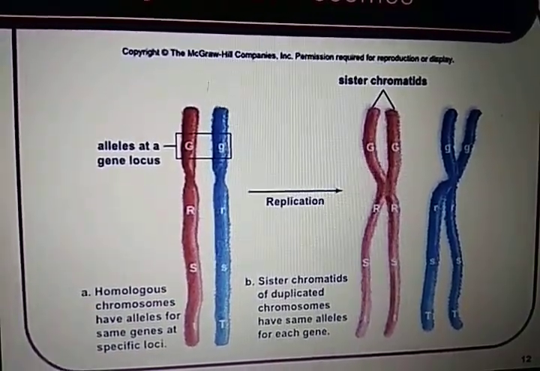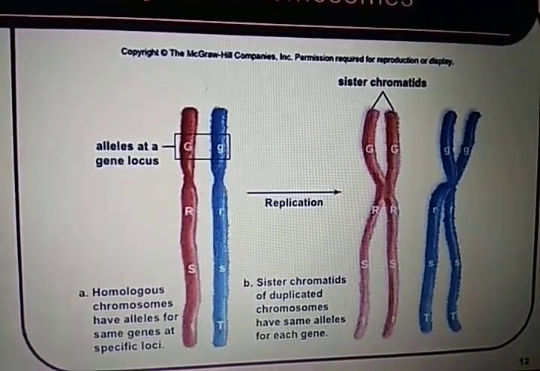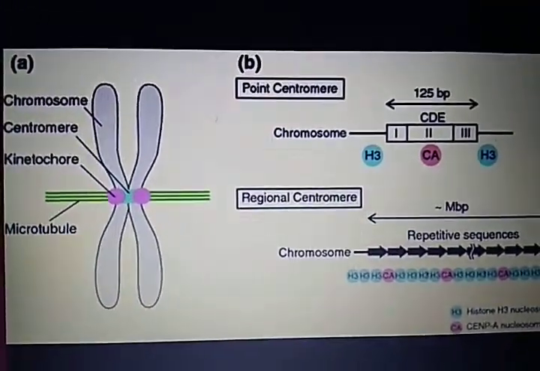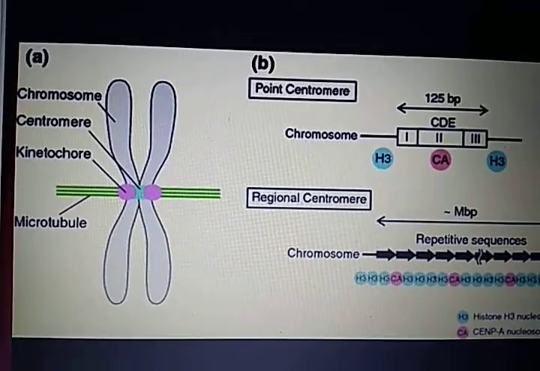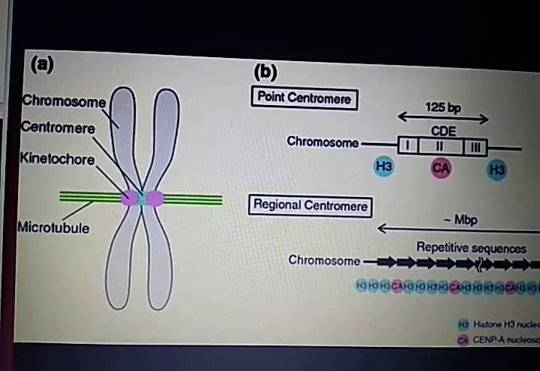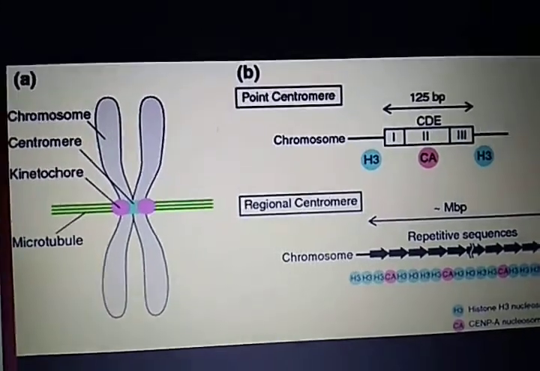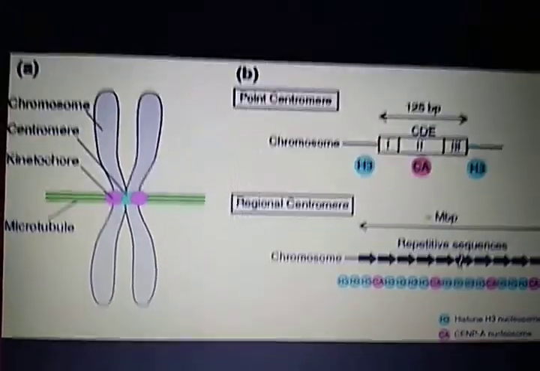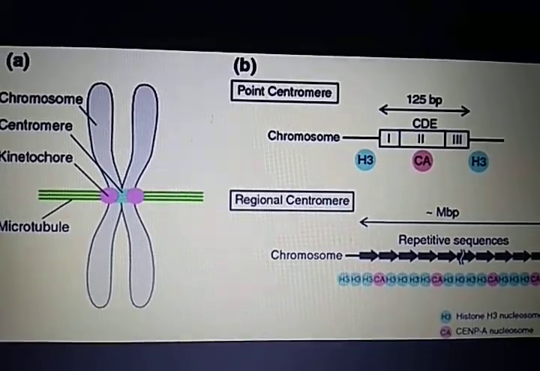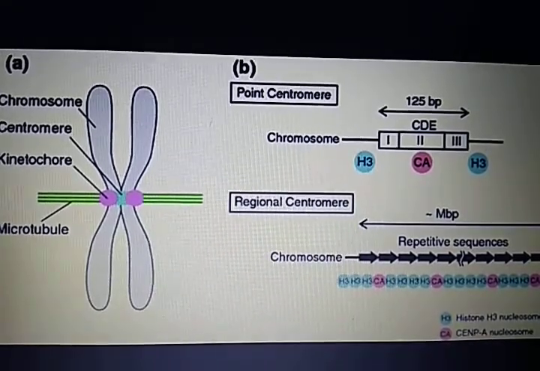Now let us talk about the centromere in detail and the kinetochore structure. The region where two sister chromatids are held together is called the centromere. This region generally appears as a constricted or narrowed zone, and hence it is known as the primary constriction. At or near the centromere of each chromosome, the centromere is associated with a specialized structure called the kinetochore.